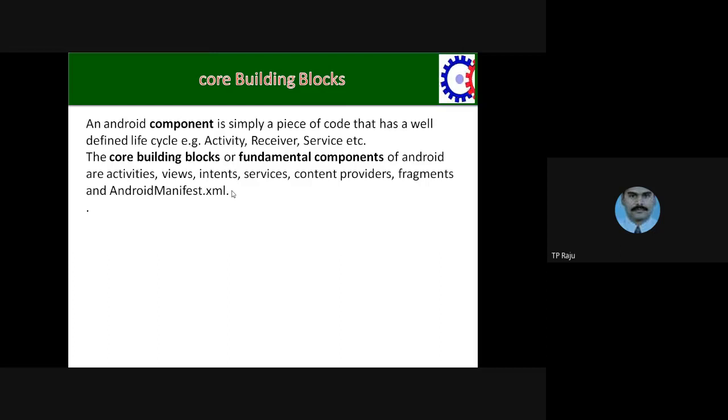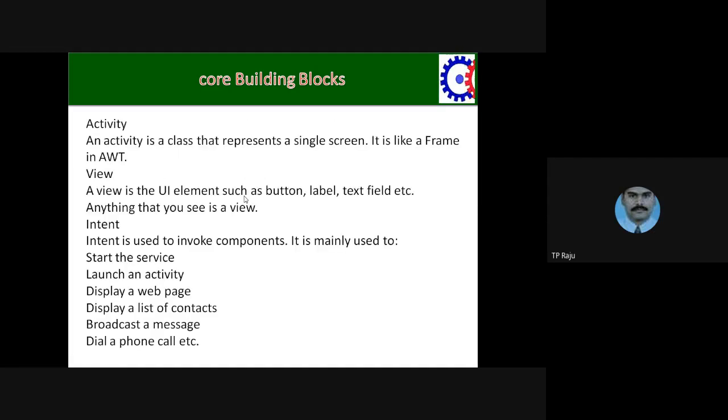For example, if you are developing an application in Android, that application contains all these things. It contains activities, views, and intents. You will see what an intent is. Fragments and content providers, everything is there in whatever application you develop in Android.